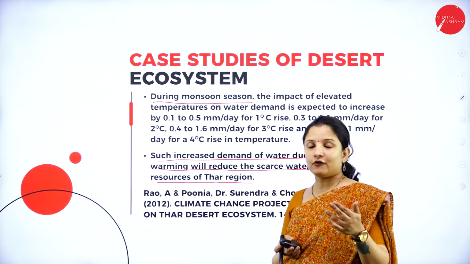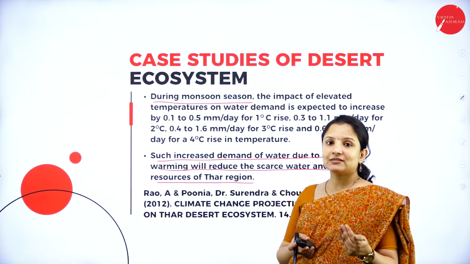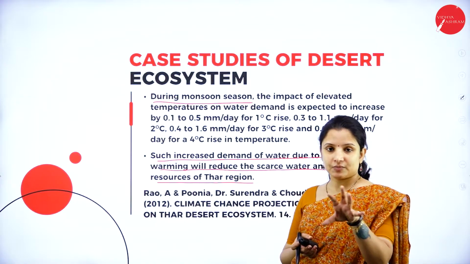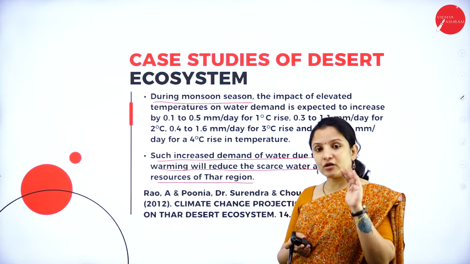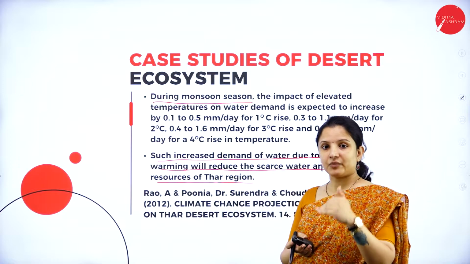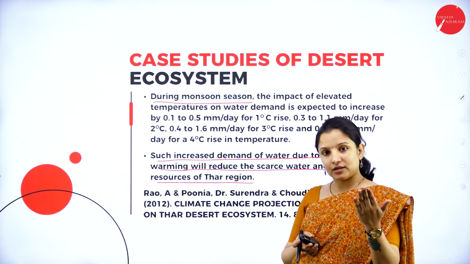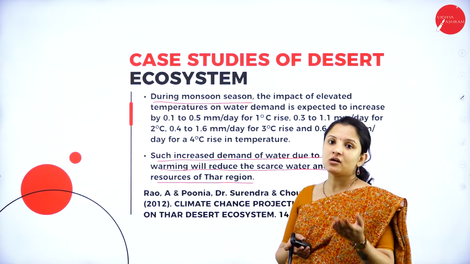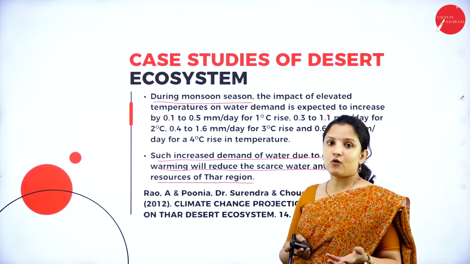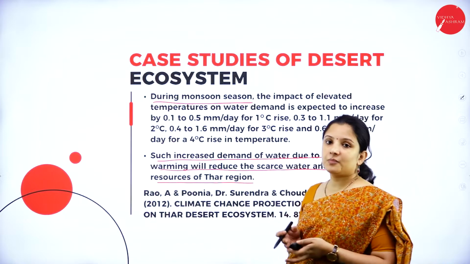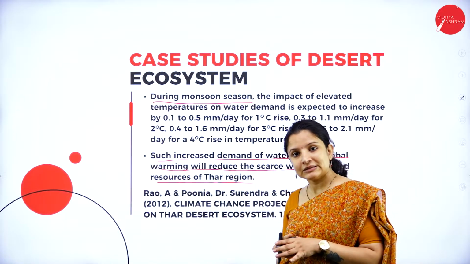But in spite of an increase in the annual rainfall in some places of Rajasthan, because of the warmer temperature, even during the rainy season, the evaporation of water led to scarcity of water, and therefore there was a demand for water by the plants, the animals and the humans living there.